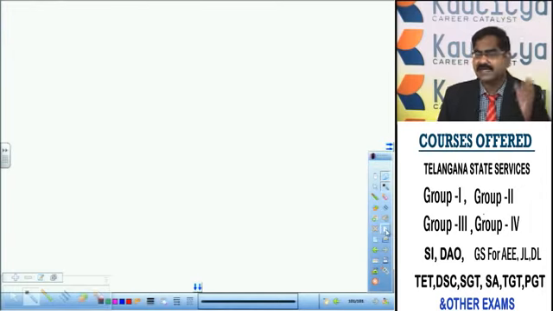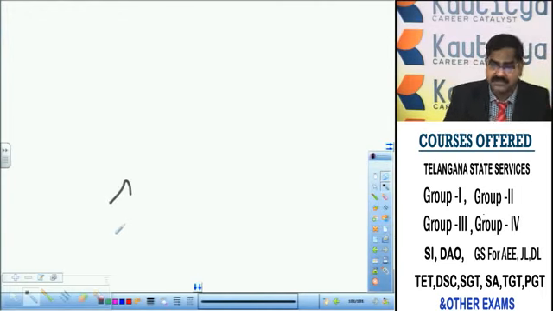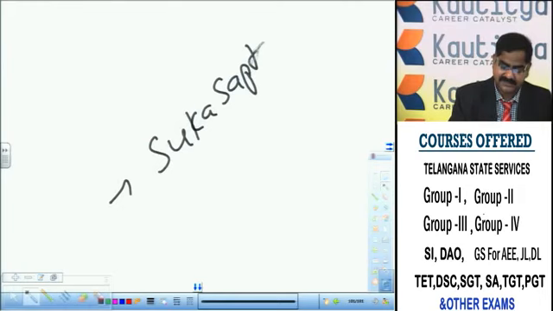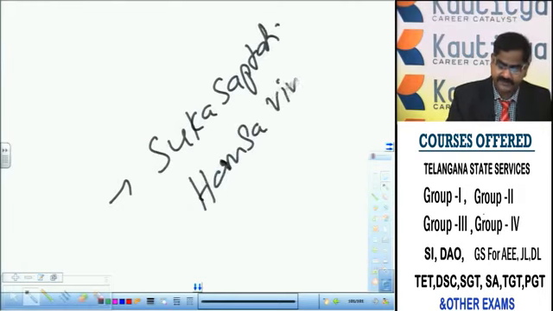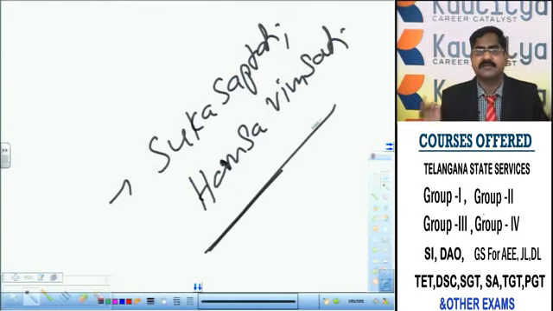Okay. And what are the literary texts which reveal the domestic trade and international trade during the Qutub Shahi period? The literary books which describe the volume of trade and commerce, domestically and internationally, are Sukha Saptati and Hamsa Vimsati. These are the two books which reveal information about trade and commerce during the Qutub Shahis.